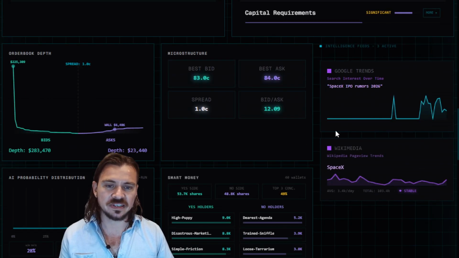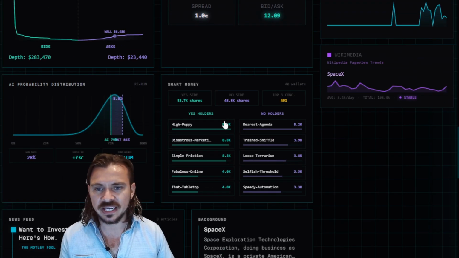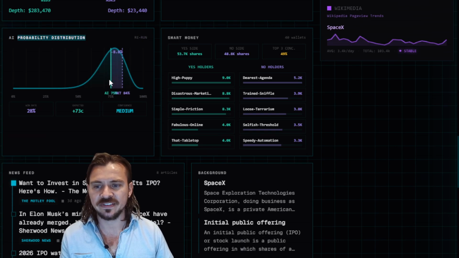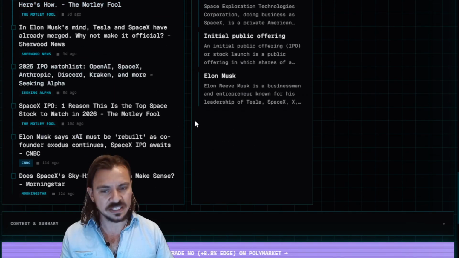It has a bunch of different API calls, like for Google Trends and Wikimedia, smart money, so if you want to see how big the bets are on either side, the AI probability distribution to see where it would fit on the curve, the news feeds, lots of cool stuff.